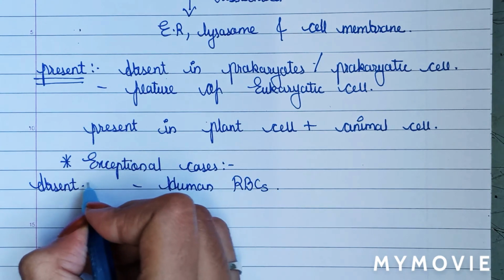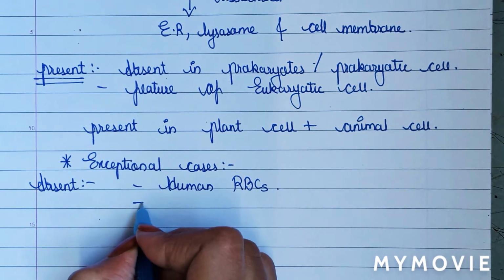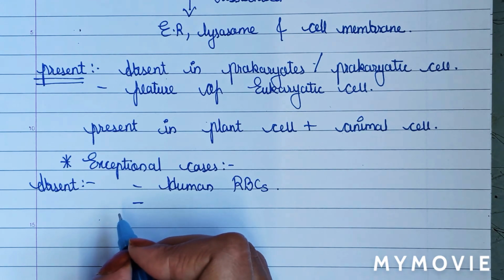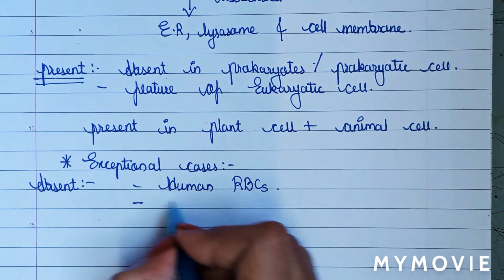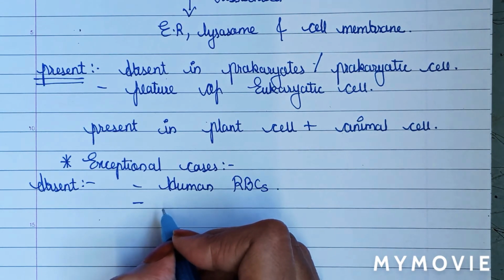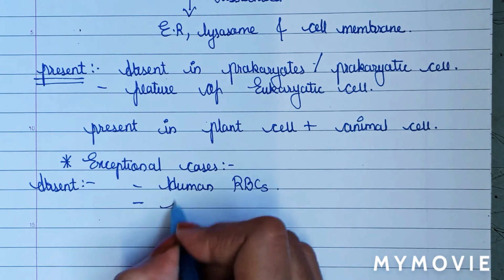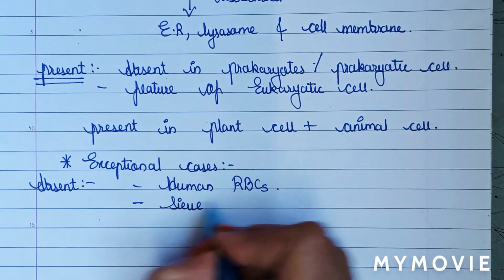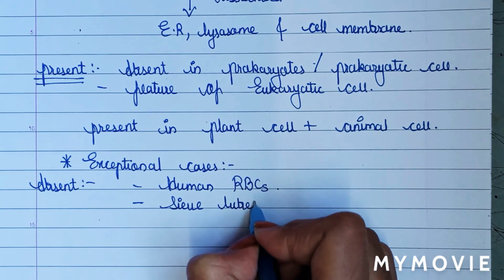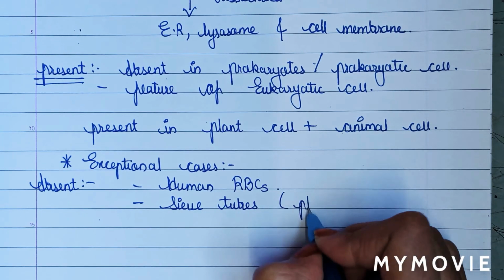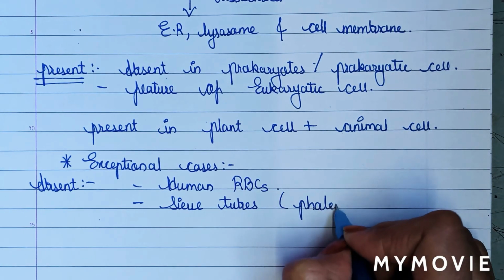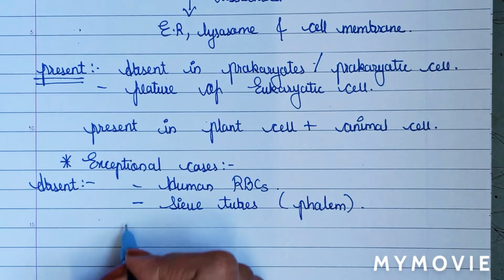Absent in human RBCs. Then it is absent in sieve tubes of phloem. Means in case of plant, it is absent in sieve tubes of phloem.